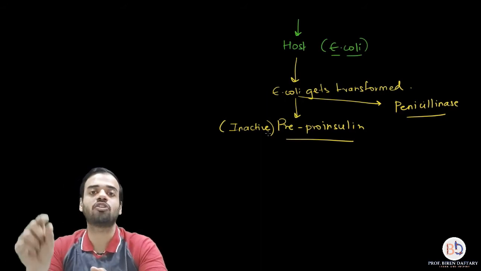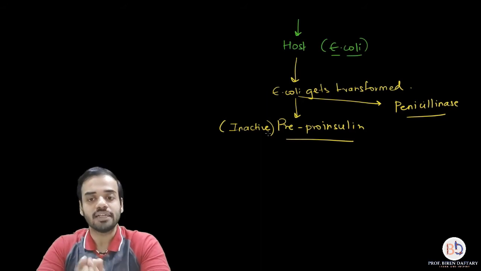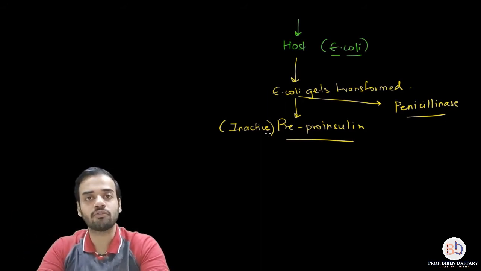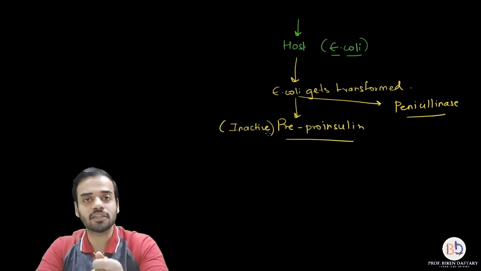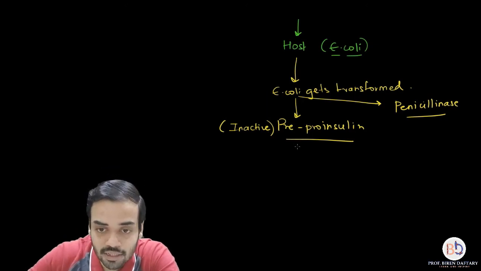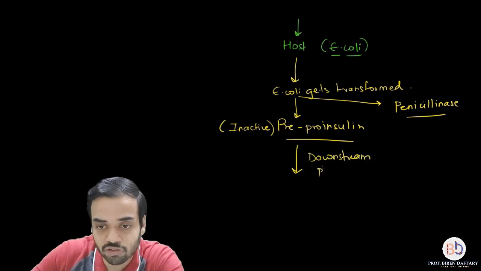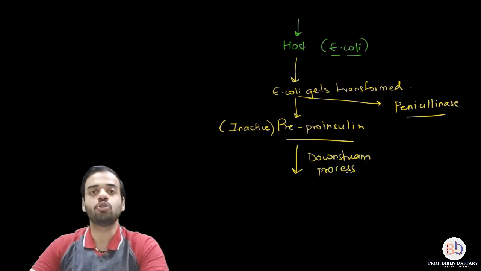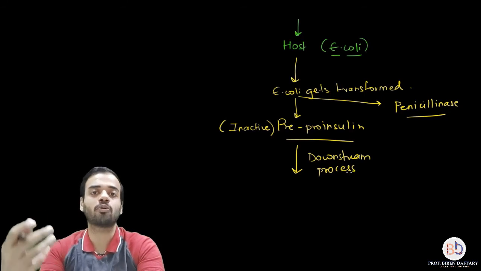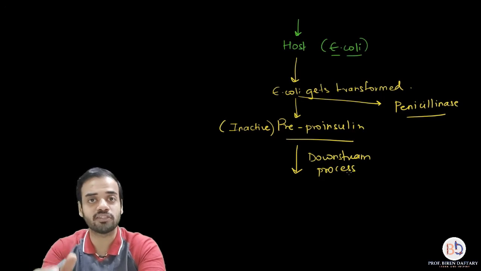So these two compounds are formed in the E. coli after the recombinant DNA molecule has been inserted into E. coli. Is this clear? Pre-proinsulin, now what you will have to do is remove it. If you remember the last step of recombinant DNA technology, that is obtaining the product, that is done by the downstream process. So this pre-proinsulin will be obtained using a downstream process. What is the meaning of downstream process? Downstream process is a process in which you purify or separate the products from the cells or microorganisms which have made them. I have already told you about this in my last lecture.